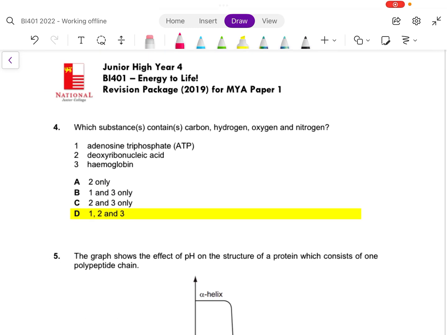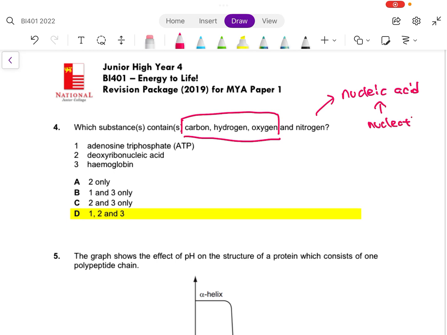Let's now look at 4. Which substance contains carbon, hydrogen, oxygen, and nitrogen? Actually, rule of thumb is that a lot of biomolecules come with carbon, hydrogen, and oxygen. Some biomolecules come with nitrogen, and examples of that are nucleic acids.